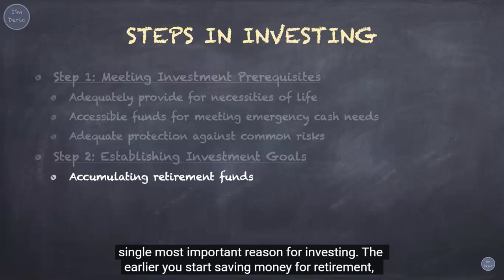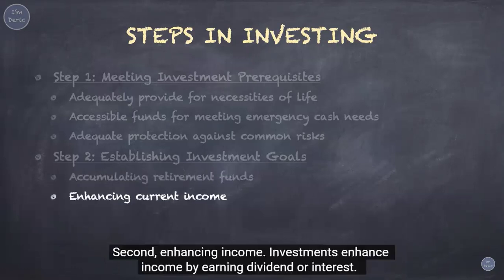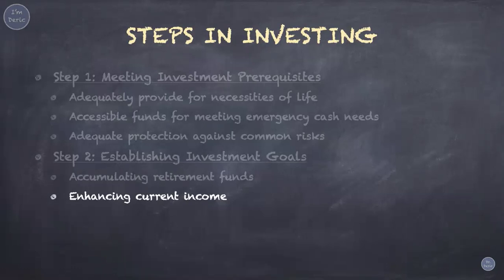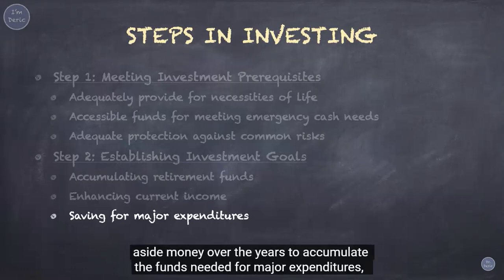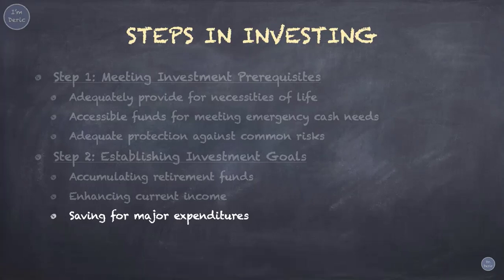The earlier you start saving money for retirement, the greater the chance of accumulating sufficient funds to meet your retirement goals. Second, enhancing income. Investments enhance income by earning dividend or interest. It is particularly important for retirees, as they need high income at low risk for living. Third, saving for major expenditures. For those who have a family, they always put aside money over the years to accumulate the funds needed for major expenditures, such as a down payment on a home, travel, and capital to start a business.